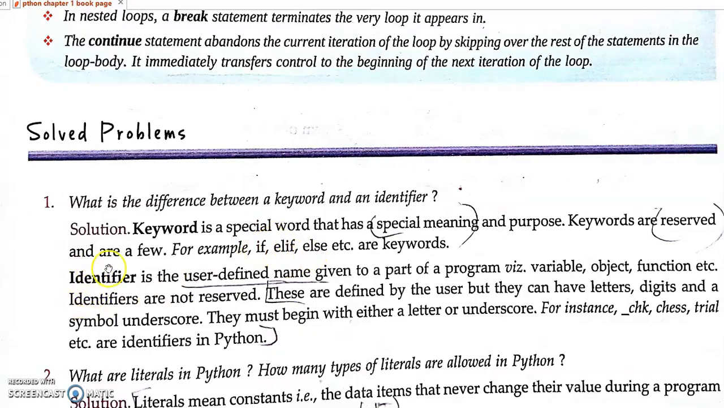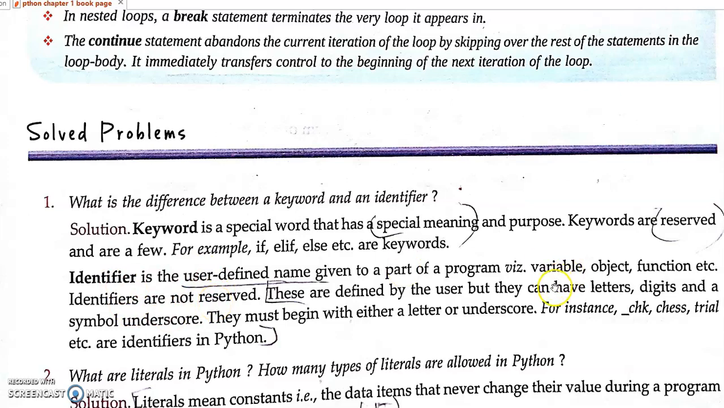What is an identifier? It is a user defined name. A keyword cannot be used as an identifier because it has a special meaning. The identifier, I already told, is also called a variable. A variable means it points to some particular location. It contains some value, but it's not a reserved word.